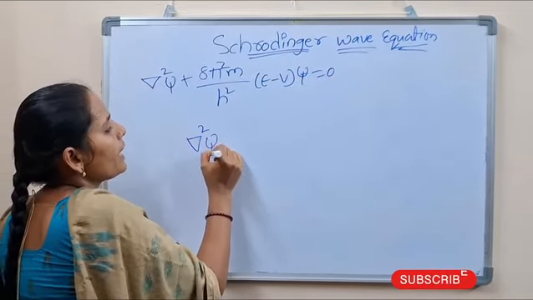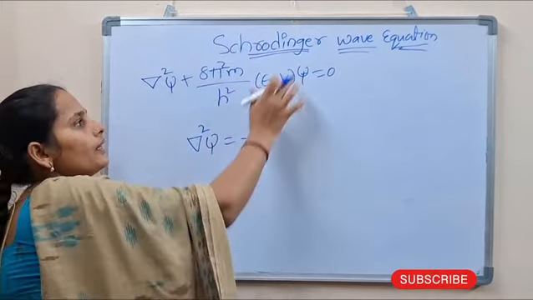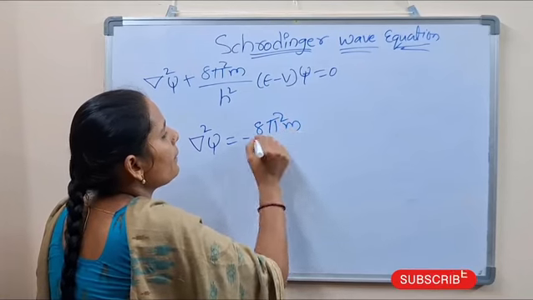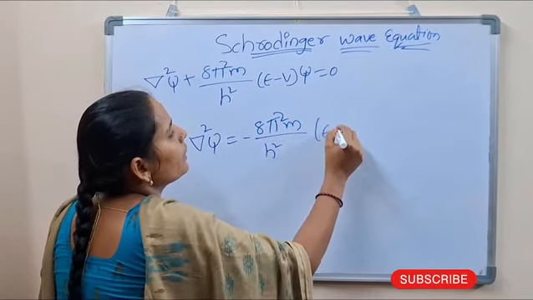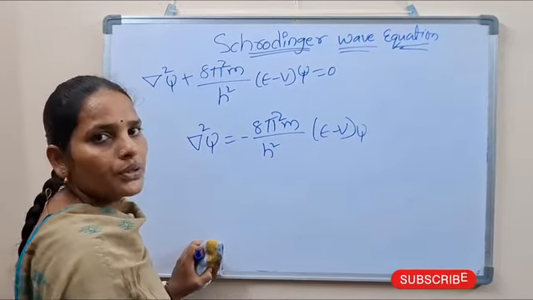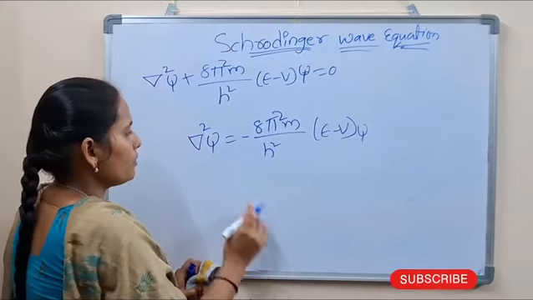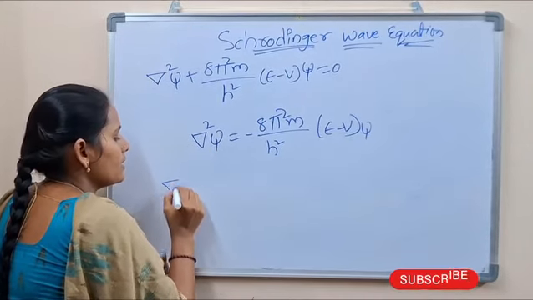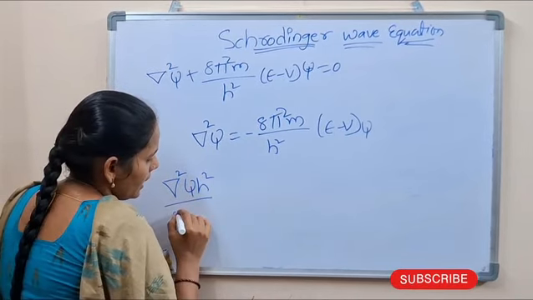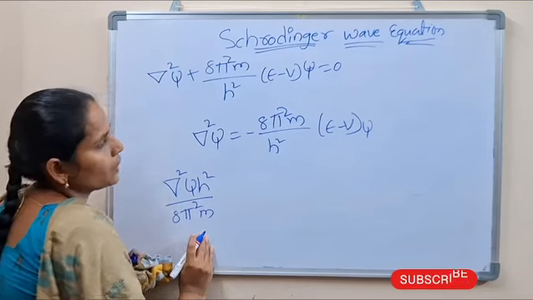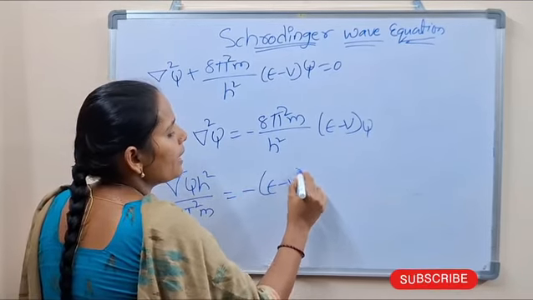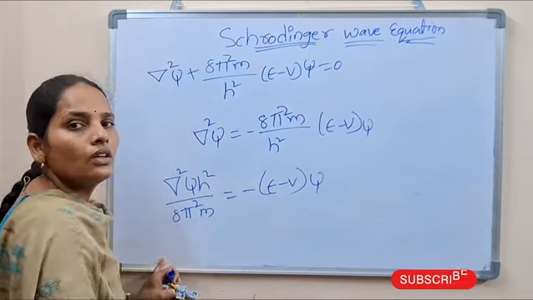Then del square psi equals minus 8 pi square m by h square into E minus V into psi. Cross-multiplying, we can rewrite this equation as del square psi into h square by 8 pi square m equal to minus E minus V into psi.